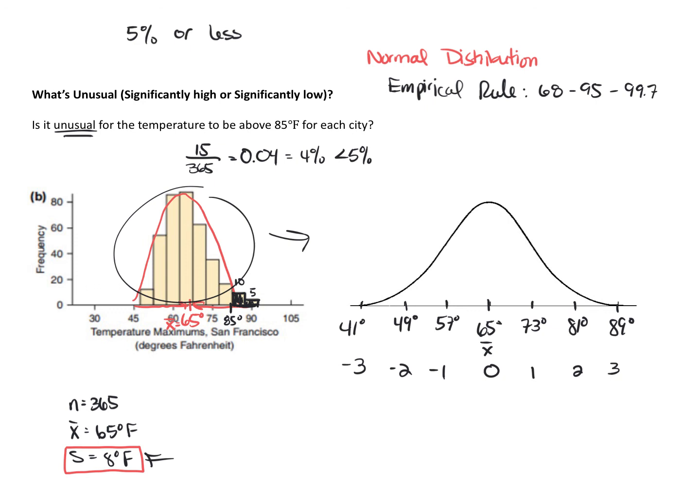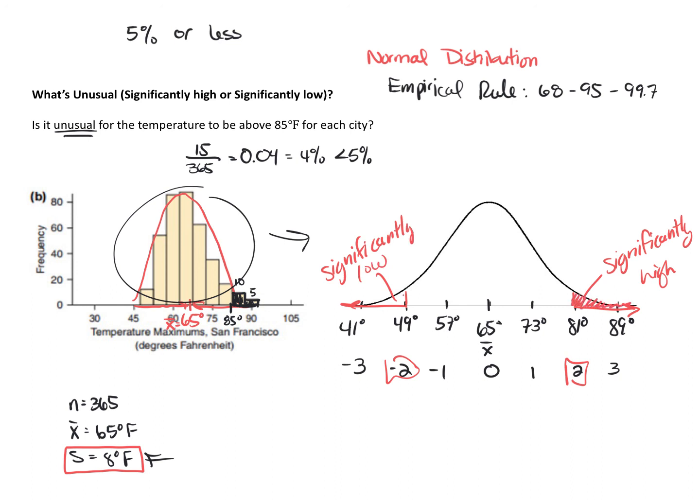And so here, we use the rule that values that are 2 or more standard deviations above the mean or 2 or more standard deviations below the mean represent values that are significantly different. So these values are significantly high, and these values down here that are less than 49 degrees, we would say are significantly low.